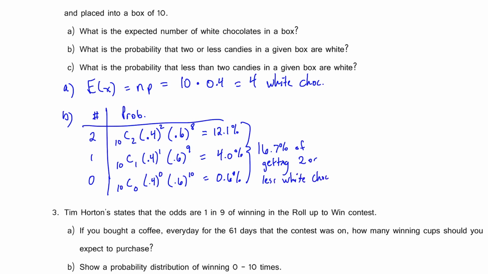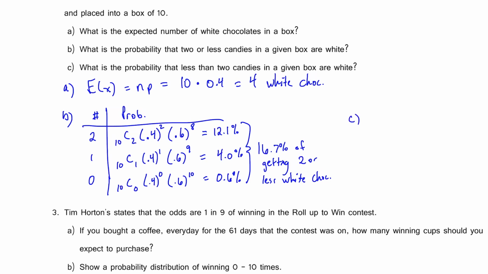Okay, so this is called a distribution because you can see here that there is a higher probability that you get 2 white chocolates than the probability that you get 1 white chocolate, etc. You would expect that the probability would get higher and higher until we hit 4 white chocolates, and then for more than 4 white chocolates, we'd start decreasing in our probability.